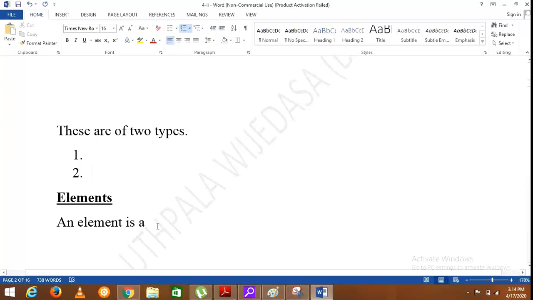If I give certain examples for elements, when we say copper, iron, mercury, aluminium, gold, carbon, hydrogen, oxygen, sulfur, lead, zinc, chlorine, all these are examples of elements.